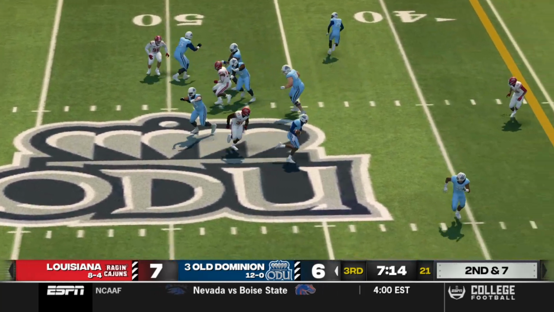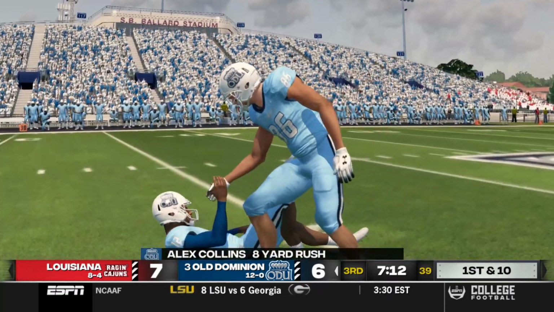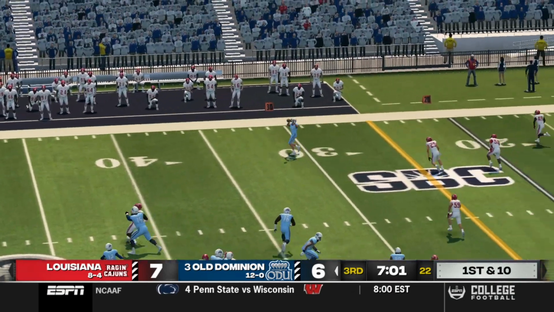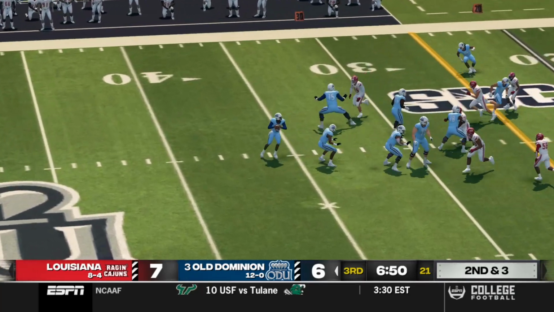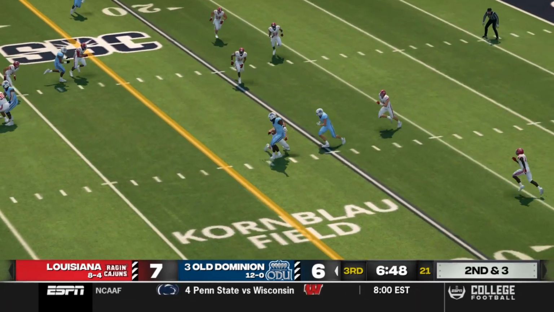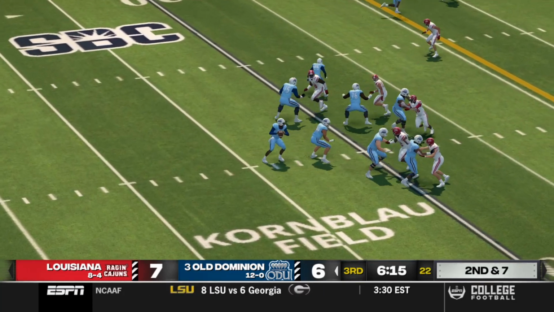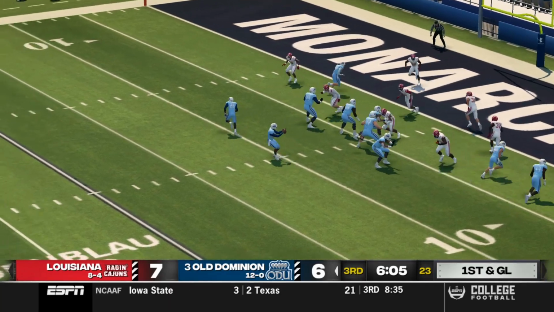Now it's Alex Collins. He's going to take this one himself, and he takes it across the first down marker for an 8-yard gain. Collins going to throw this time, and this one going inside the 30 to Remington Hennessy. I know that's one of Kaz's favorite names. Here's the throw, and that one complete as well. Melvin Brown for an 8-yarder. 2nd and 7, throw right side, Remington Hennessy for 13.